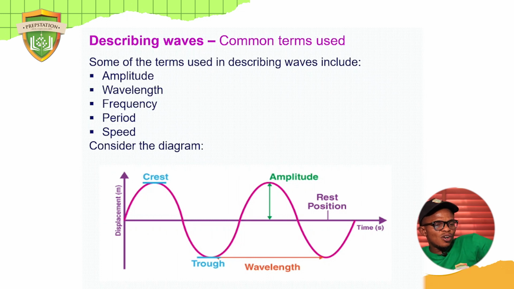Some of the common terms we are going to consider are amplitude, wavelength, frequency, period, the speed, and all of that.